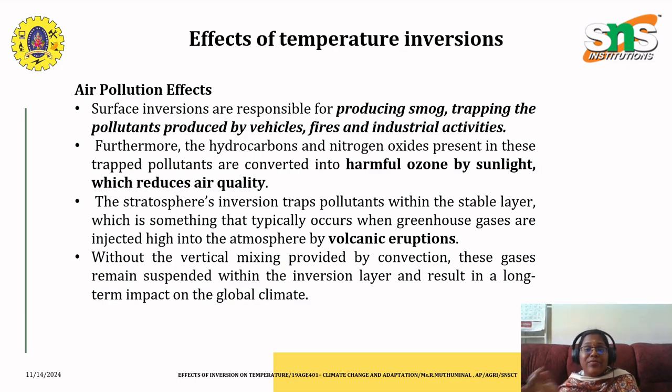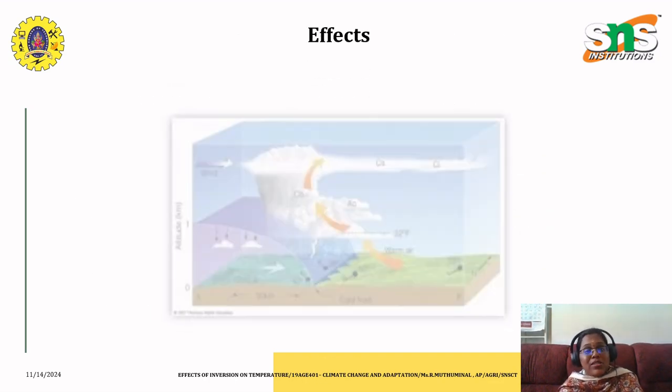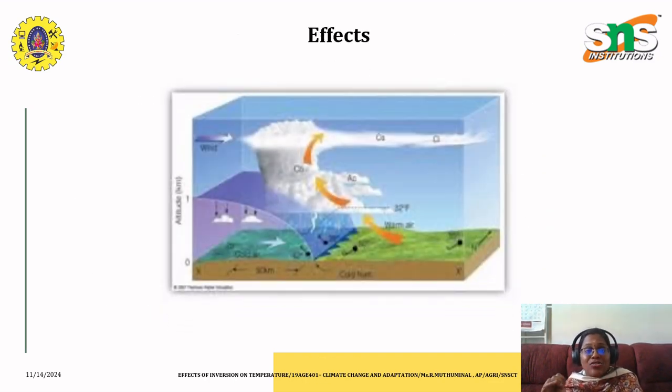These trapped pollutants within the stable layer are typically injected high into the atmosphere by volcanic eruptions at the vertical mixing, providing the convection. These gases remain suspended within the inversion layer and result in a long-term impact on the global climate. So here we also have to consider the effect of these kinds of greenhouse gases that happen due to the temperature inversions.